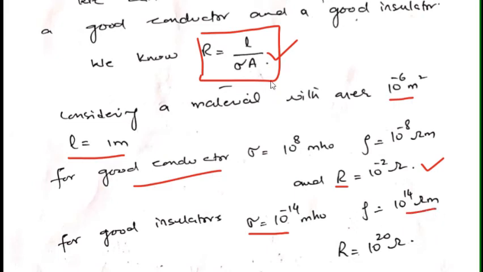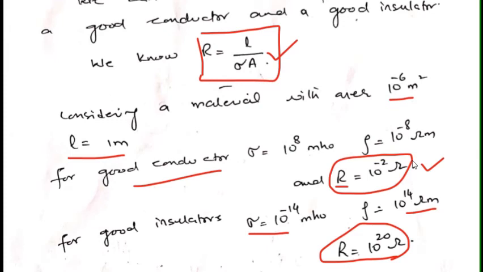And if I put this value in this formula over here, the resistance will be 10 raised to the power 20 ohms. So the resistance is of the order of 22 magnitudes greater for an insulator than for a good conductor. So insulators have a very much higher value of resistance as compared to the resistance we have found for good conductors.